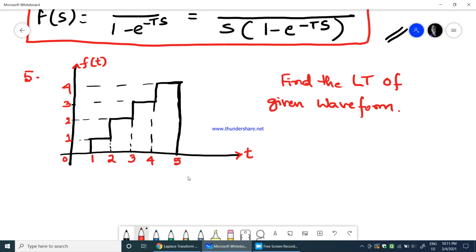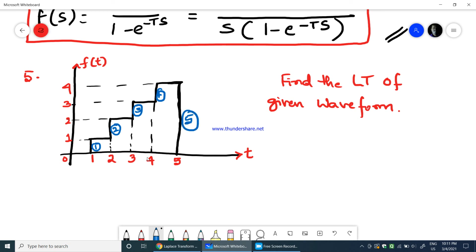Now let us find the Laplace transform of the given function that you can see on the screen. How do we find the Laplace transform of this waveform? First, this is one step function, and we have a constant here. This is the second step function, and again we have a constant here. This is the third step function, again a constant here. This is the fourth step, and finally a constant here.